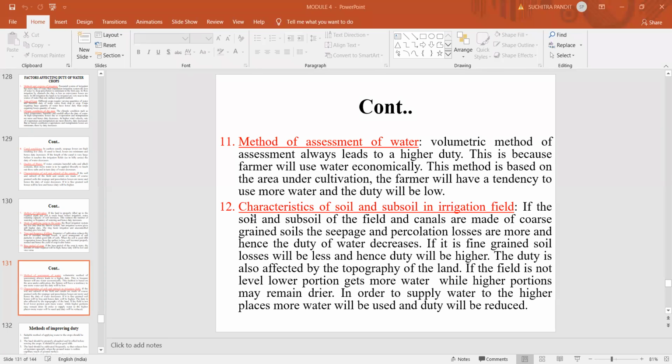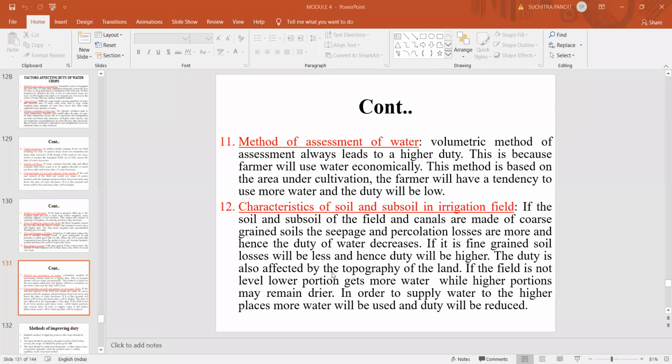And it also depends on the characteristics of soil and subsoil in the irrigation field. So it depends on the top layer of the soil in the irrigation field. If it is a sandy soil, the percolation losses will be high, hence the duty of irrigation water decreases. And if it is fine grained soil, losses will be less, and hence duty will be higher.